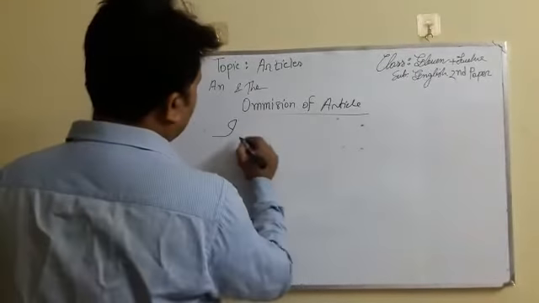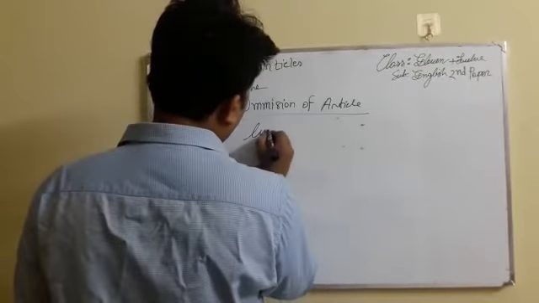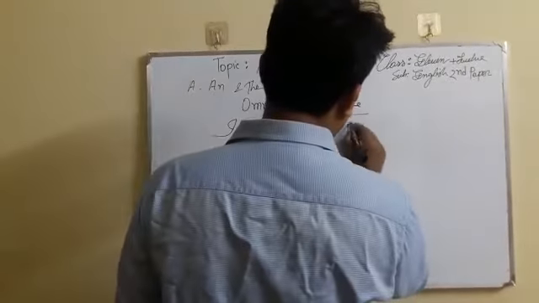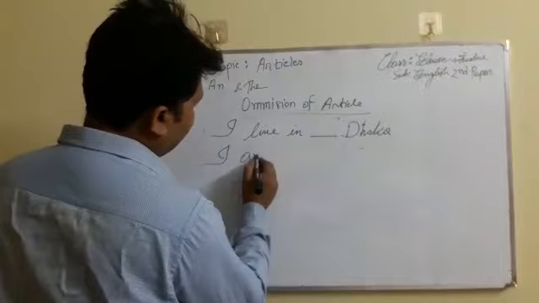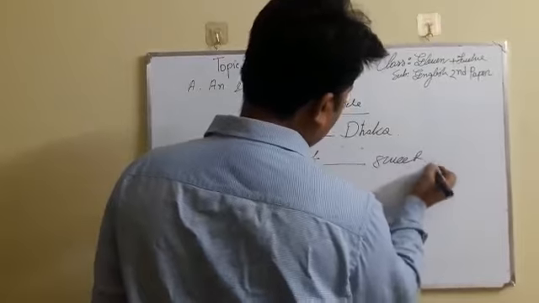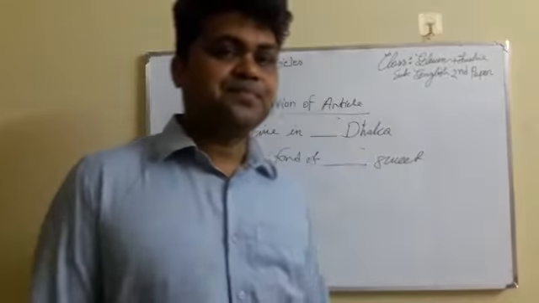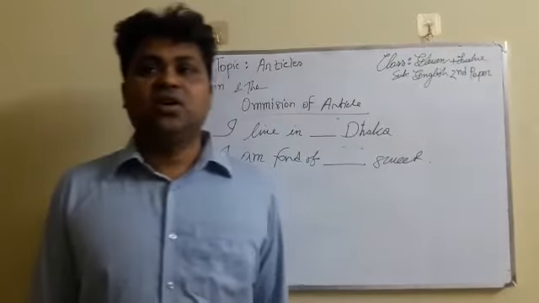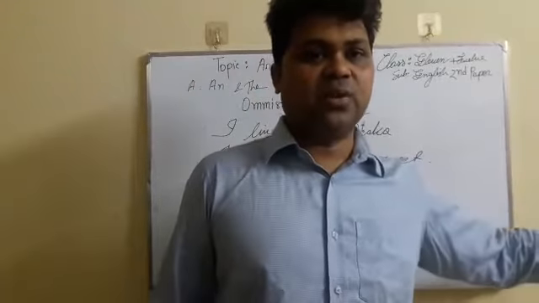Simply, I can tell you that: I live in Dhaka. I am fond of sweet. I am writing the easiest one, just to be known. The very simple. Don't make it so complicated, what you have to write and what you will write. Okay, go to the simple or the easiest one to find out.